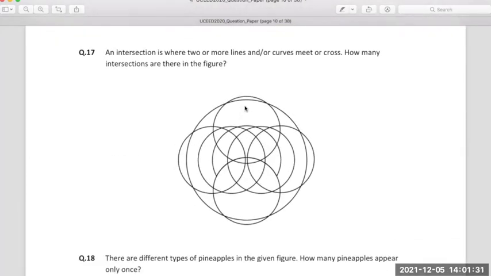Okay, I'm skipping this because here what you're supposed to count is the number of intersections. Intersections are where two lines or curves meet each other and form a point. So it's a very simple question, but remember to do it from top to bottom. In this case, mirroring is not possible because you see missing lines here, which are not completed. So don't mirror it. Just go from top to bottom.